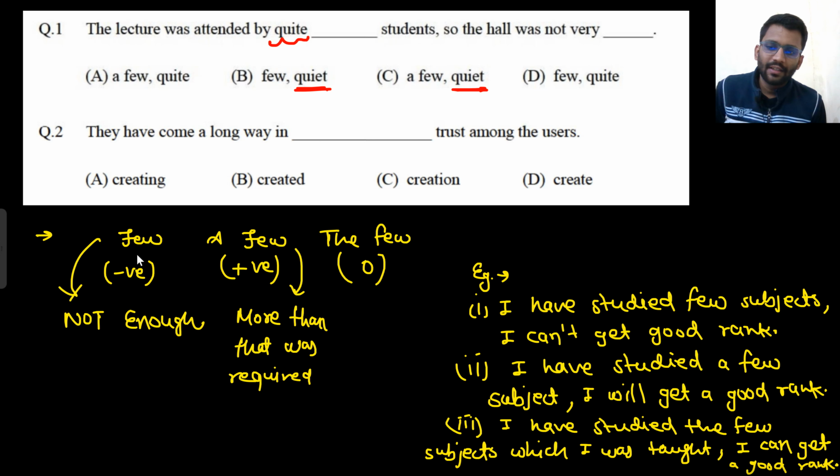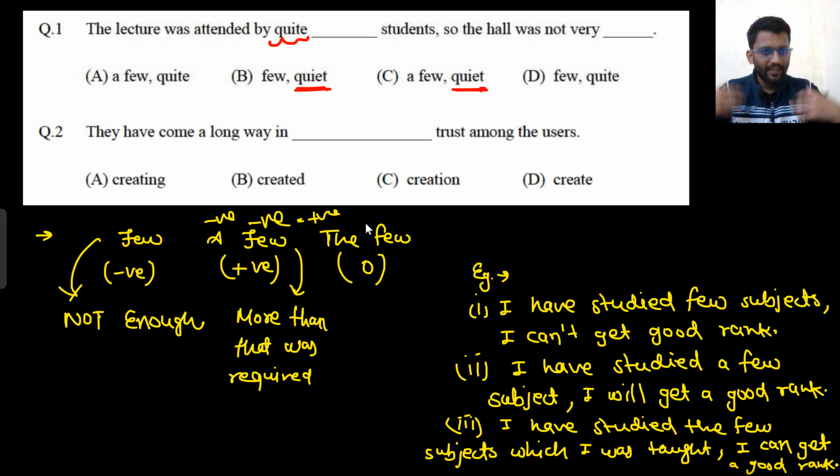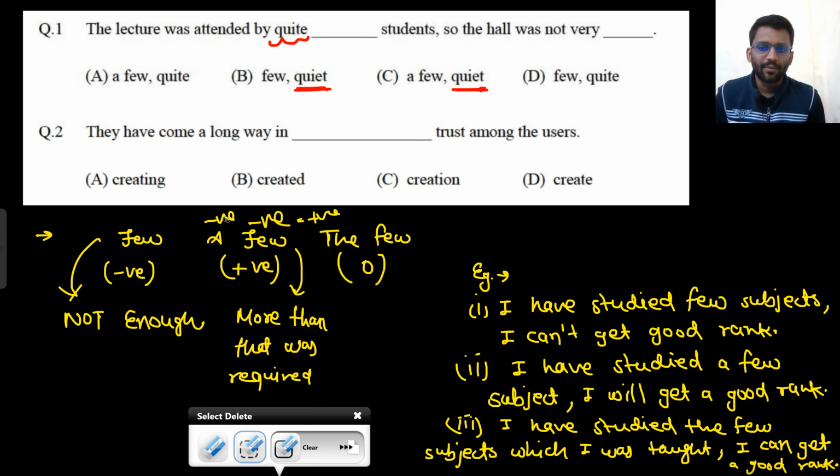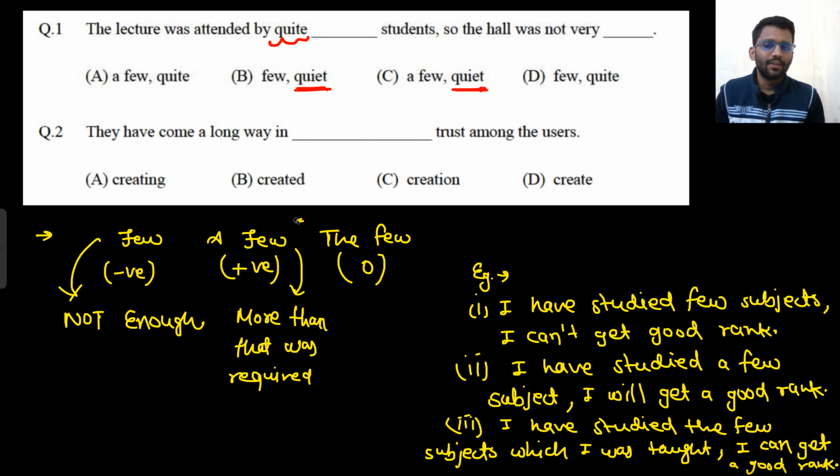How do I remember it? I remember that few will give me the meaning of negative. Now this gives me a meaning of negative, and this is also negative. A is also some extra element added. So few is giving me meaning of negative, and extra element A is negative. So negative will give me positive. That's how I remember. Okay, this is just a way to remember. Few gives the meaning of negative, so negative will make it positive. So a few will give me the meaning of positive, and the few will give me the meaning of zero.